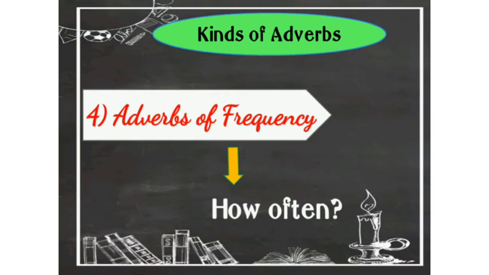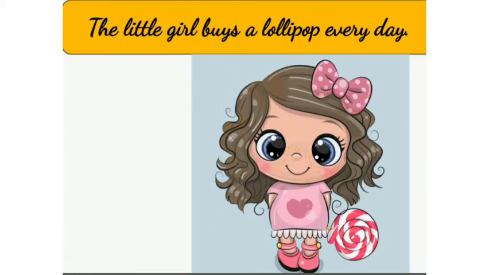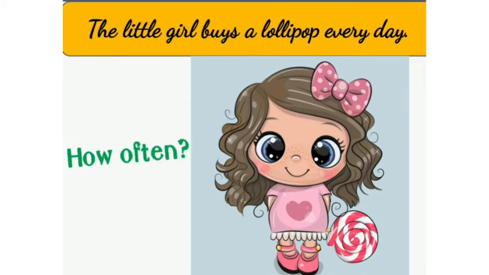Next we have adverbs of frequency. It answers how often action takes place. For example, the little girl buys a lollipop every day. If we ask the question, how often does the girl buy a lollipop? We will get the answer every day. So this tells us how often an action takes place.